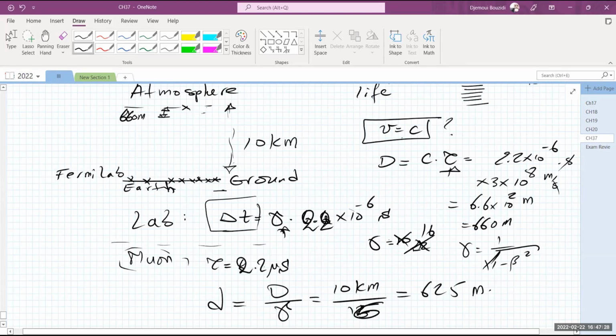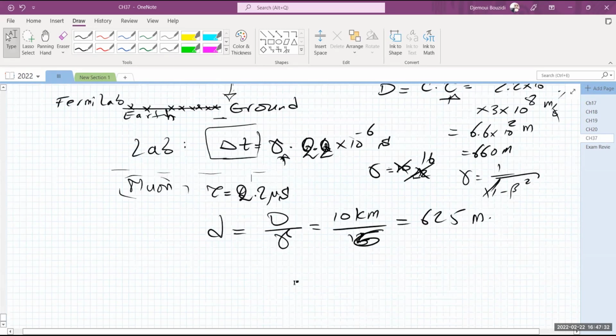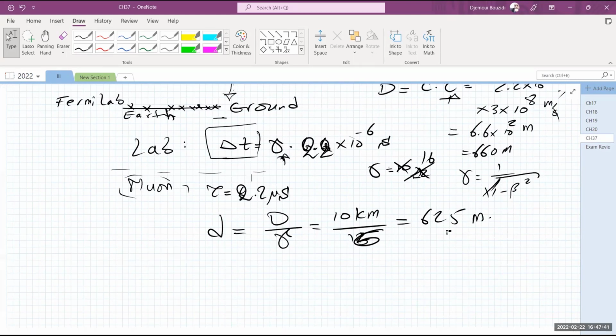It lived exactly 2.2 microseconds before it decayed. Then it sees the distance it travels shrunk by the factor of gamma. So instead of traveling 10 kilometers, it travels less than 660 meters. So it's going to travel something like 600 meters, for example, if it's moving too fast, or 650 meters if it's moving slower, but still very fast. Does this make sense to you guys?